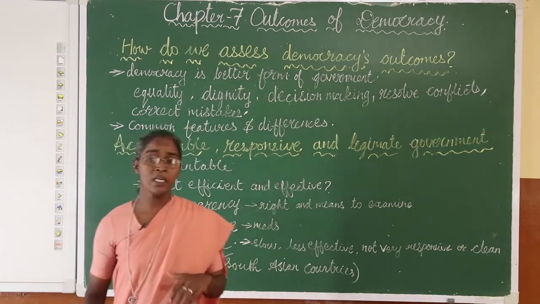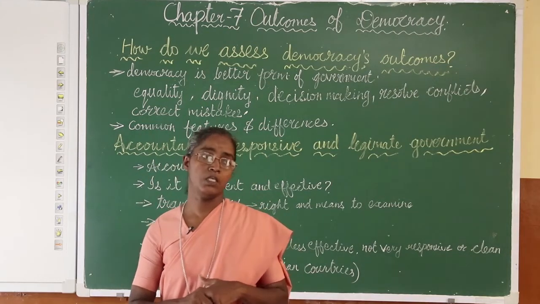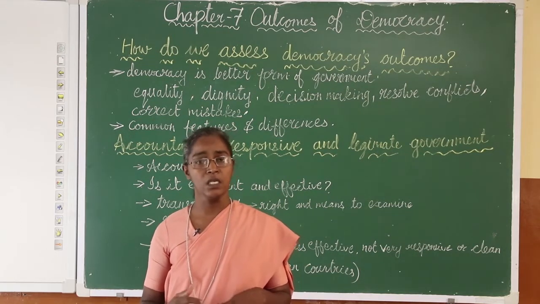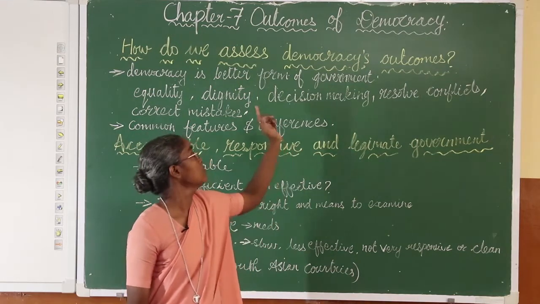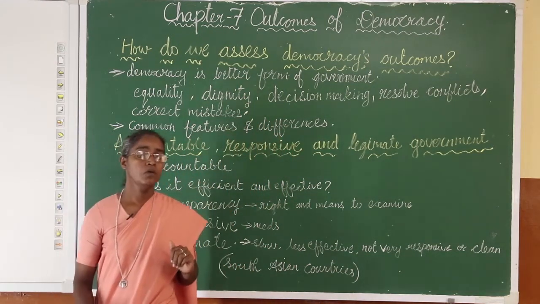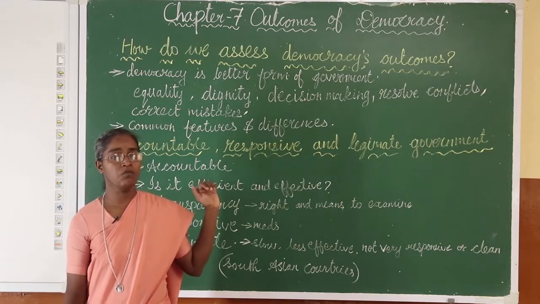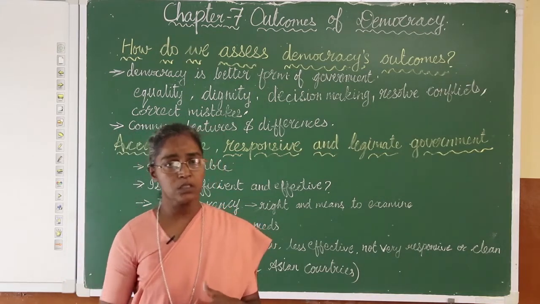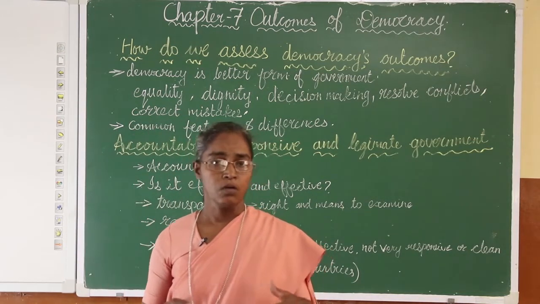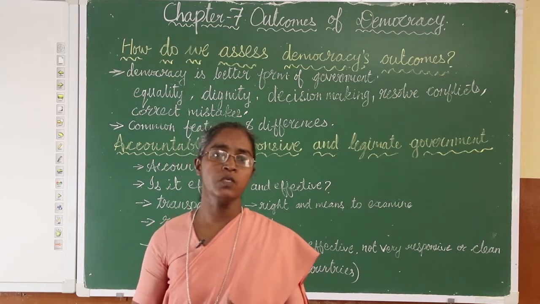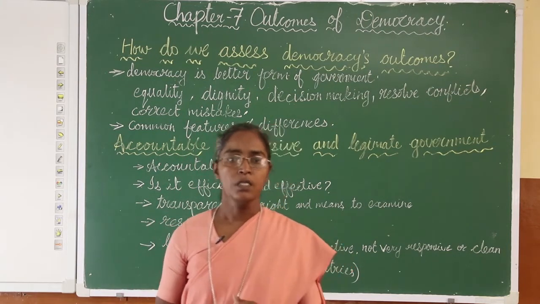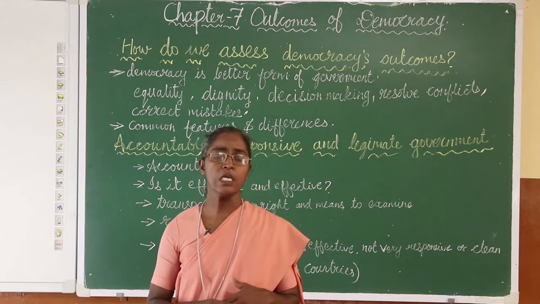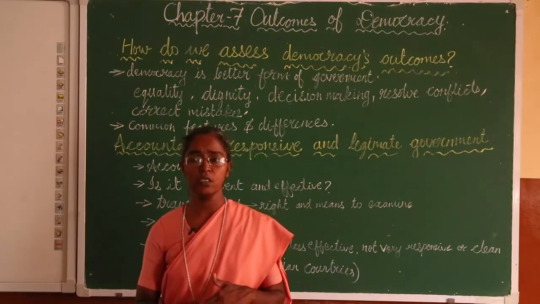The second one is that it enhances the dignity of every human being. It recognizes the dignity of every citizen in the country. That is the second thing which makes democracy the better form of government. The third one is that the people participate in the decision making of the government. Directly they do not participate, but the elected persons represent the citizens in the decision making. When the citizens participate in the decision making, it improves the quality of the decision making.